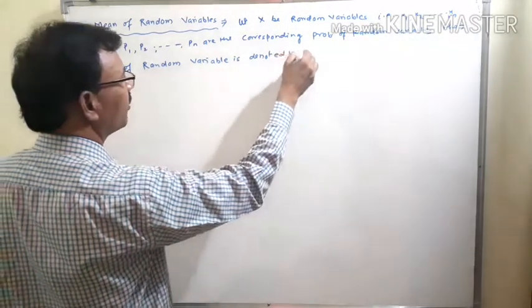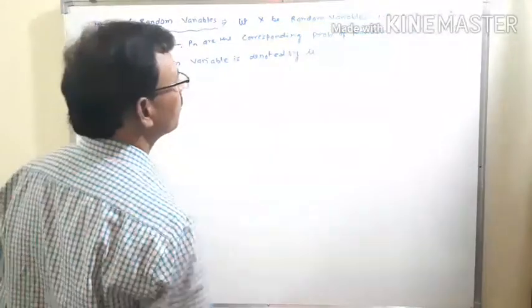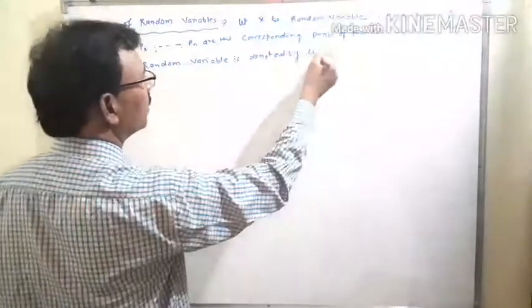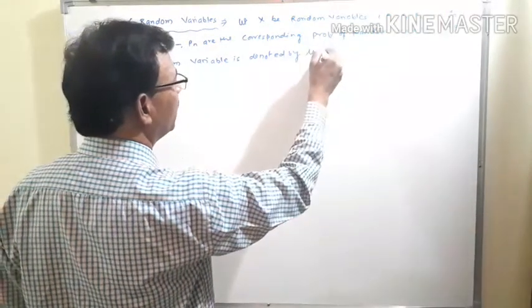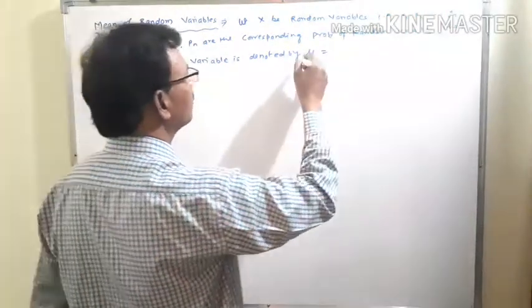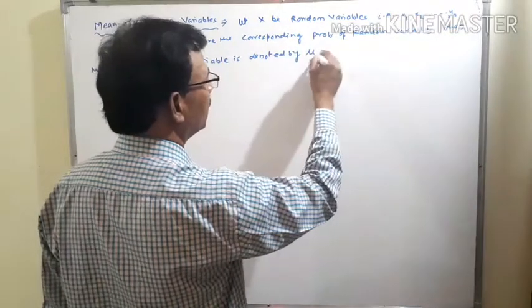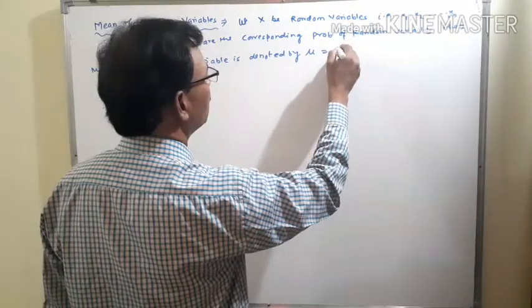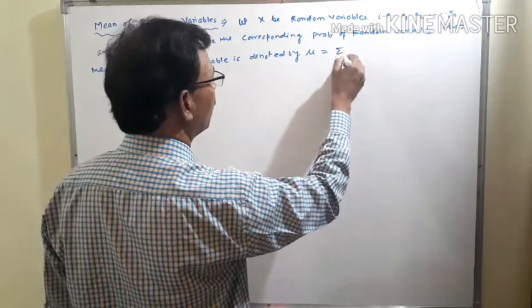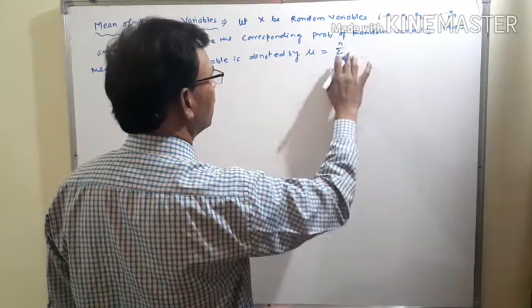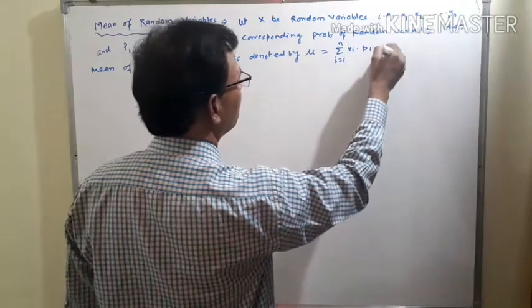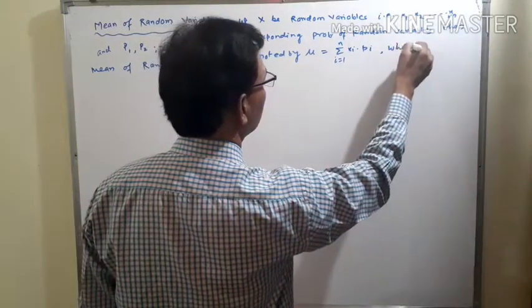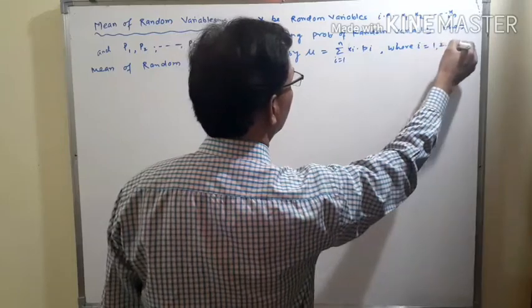is denoted by mu, and this will be equal to the summation, i equal to 1 to n, of xi into pi, where i equals 1 up to n.